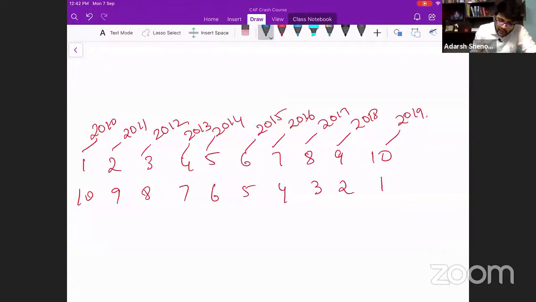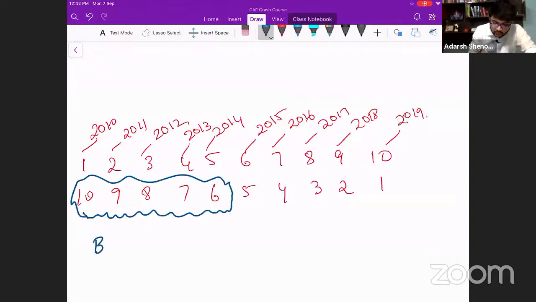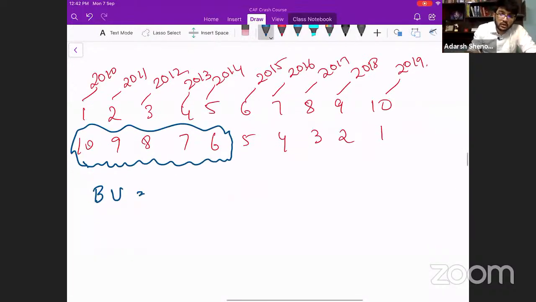We have to calculate the depreciations. What is the formula for book value, by the way? Some of you are saying historical cost minus salvage value.